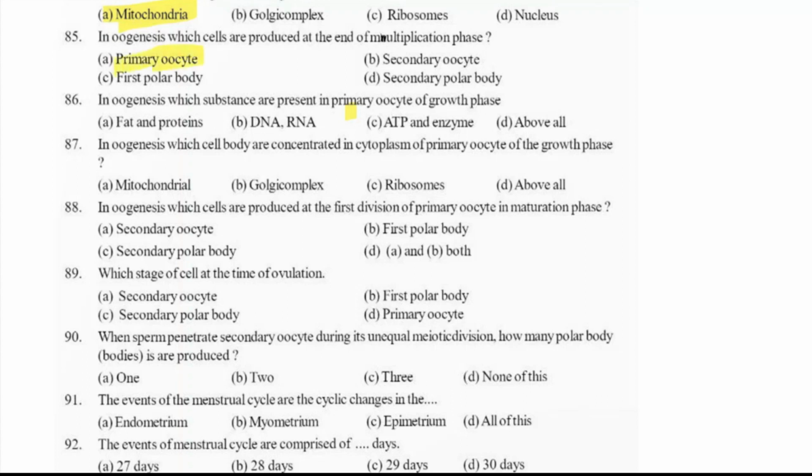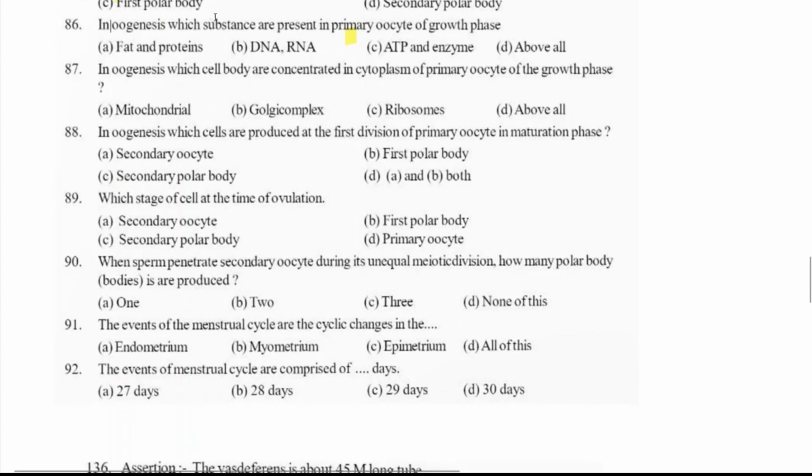Primary oocyte. Now, in oogenesis, which substances are present in the primary oocyte of the growth phase? Fat and proteins will be present, DNA will be present, ATP and enzymes will be present. Everything will be present in the growth phase, okay?